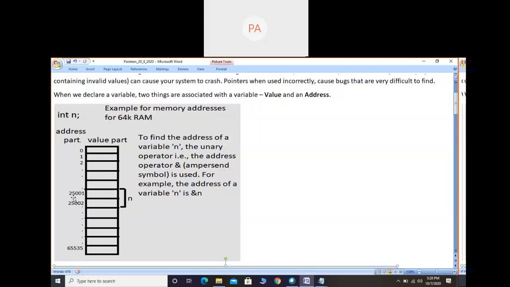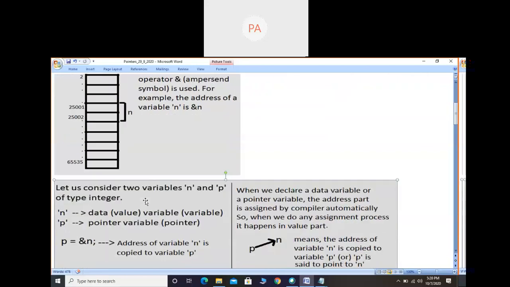If I want to store the address 25001 in another variable, then I have to consider one more variable. So I have considered here two variables, n and p. About n we know already; about p we will discuss now. So now, how to get the address of a variable?